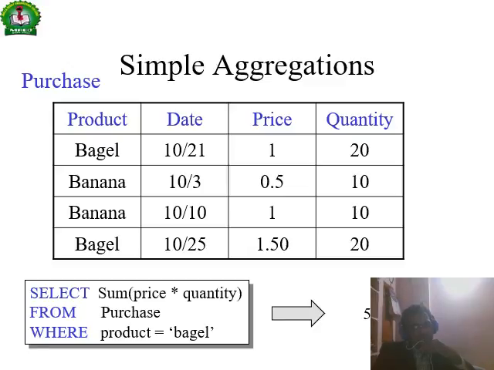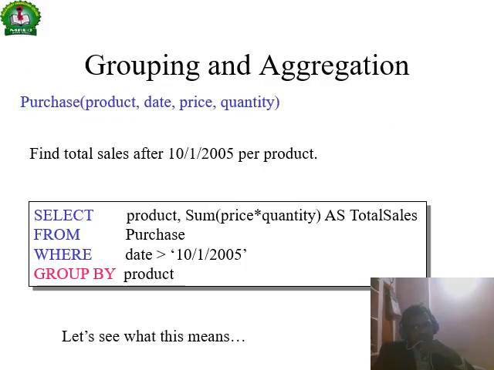And aggregation operations. So grouping and aggregation. Grouping is grouping the data. Group by product name.